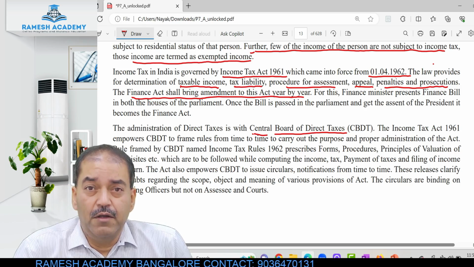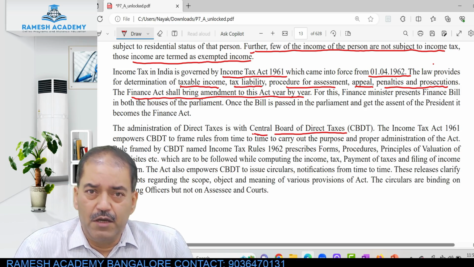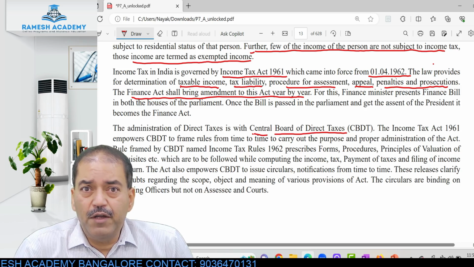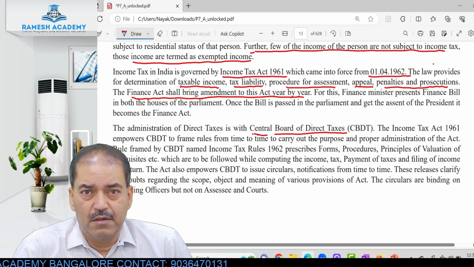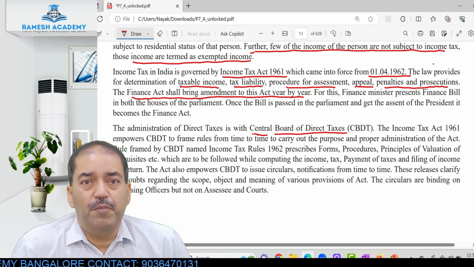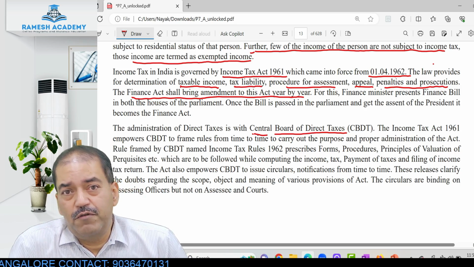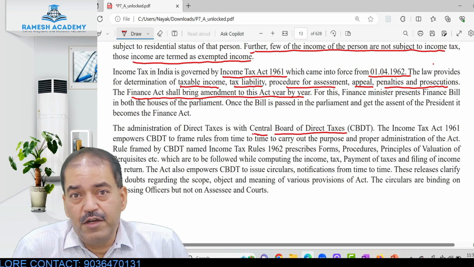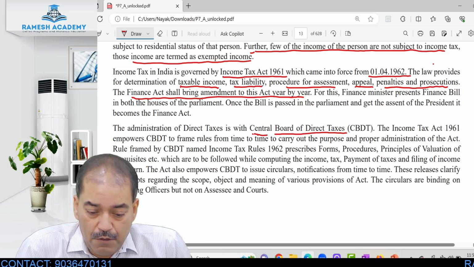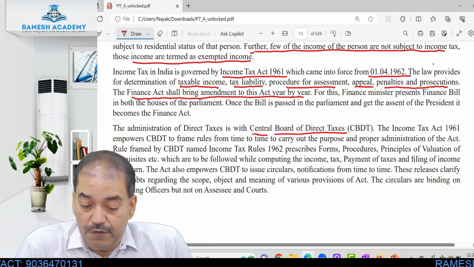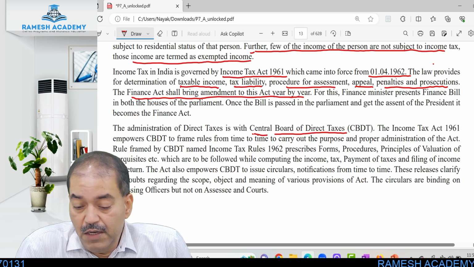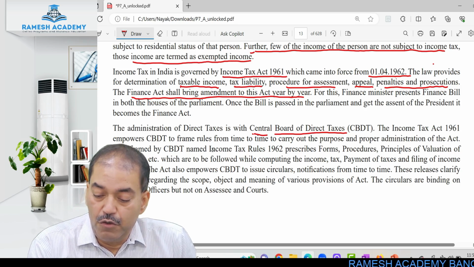Amendments are made every year by the Finance Act. But implementation has to be done by people now. Who are the people who are going to do the implementation? The CBDT, the Central Board of Direct Taxes, under which the Income Tax Department comes. So, they will be setting out the rules and they will be called the Income Tax Rules 1962.